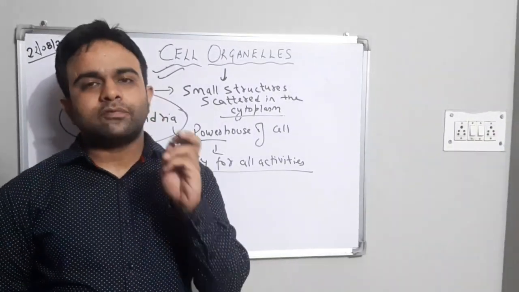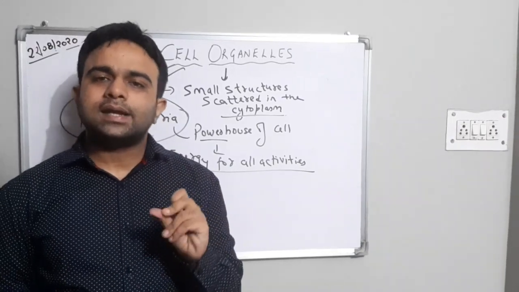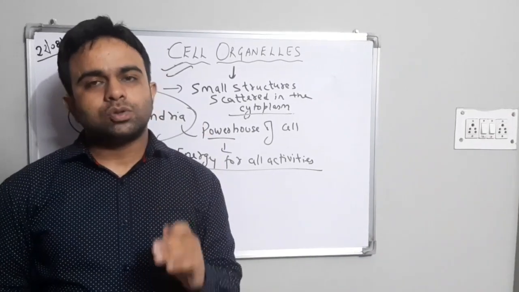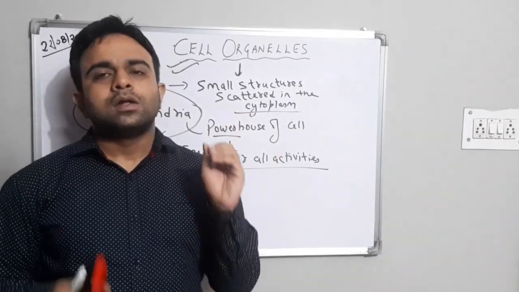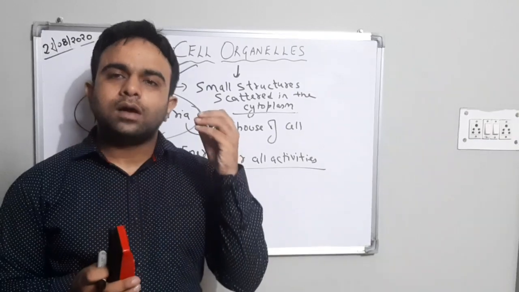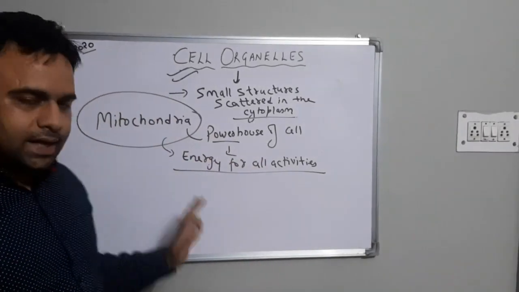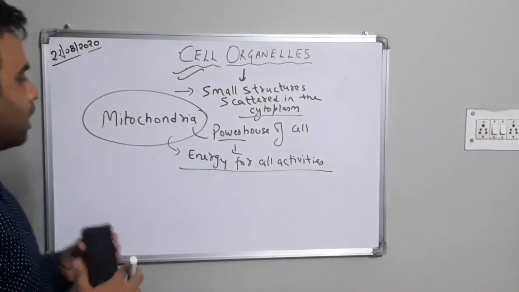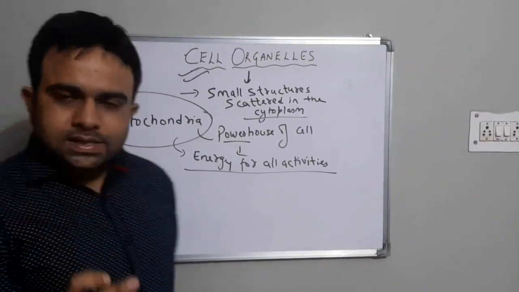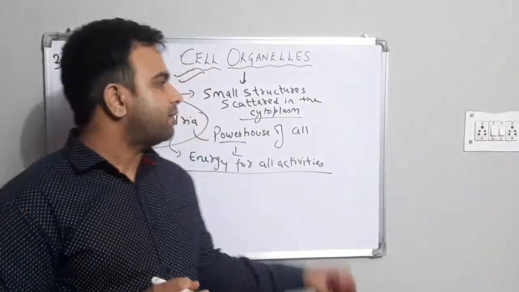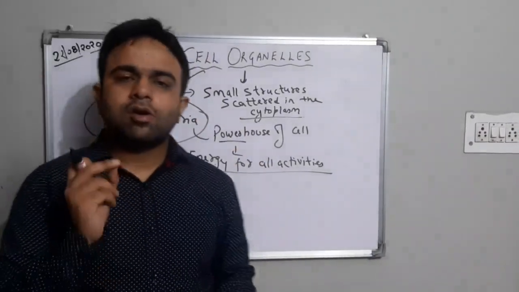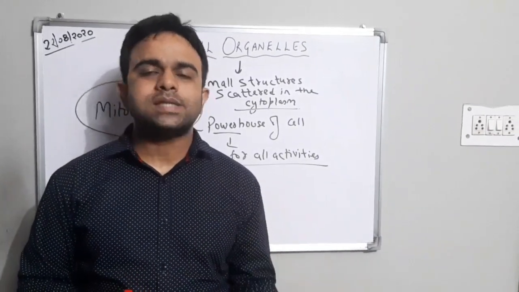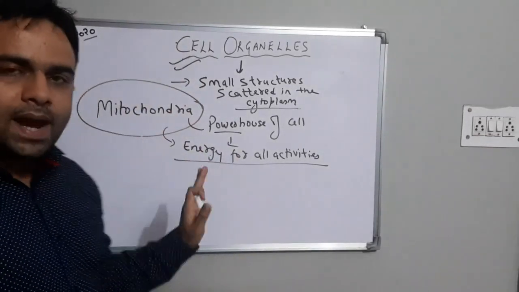Students, the detailed description of all the cell organelles you will again study in class 9. So for class 8 you have to recognize the names of all the cell organelles, so that when you study in class 9 you will not become blank, thinking we have not even heard about this, right? So for class 8 we have to remember all the cell organelle names and a little bit of description about them. Mitochondria is found in both plant cell as well as animal cell, because cell organelles are mainly found in eukaryotic cells, and examples of eukaryotes are plants as well as animals. So it is found in both plant and animal cell.